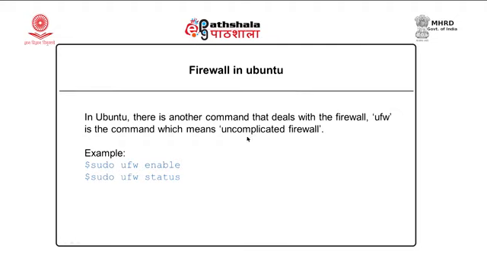UFW means uncomplicated firewall. So, in Ubuntu, instead of using iptables, we generally use ufw enable, or we can query the status using sudo ufw status. So, Ubuntu based distributions, that is Debian based distributions, prefer UFW rather than the iptables command. A few more examples are given in the extra reading notes.